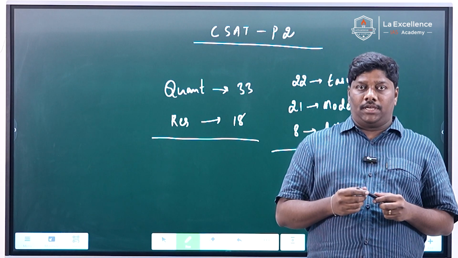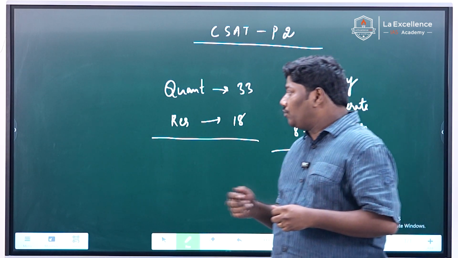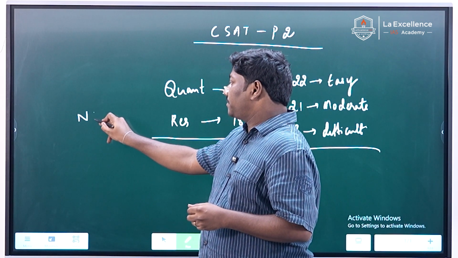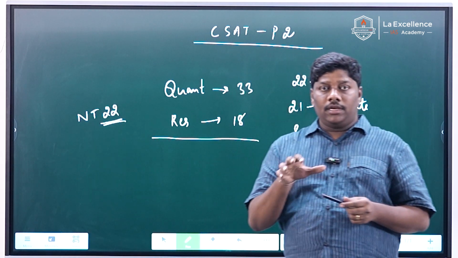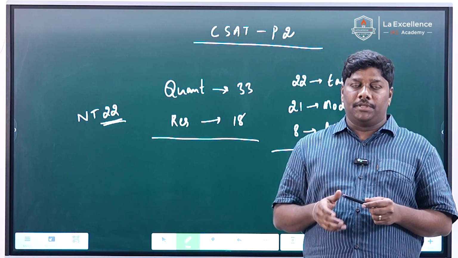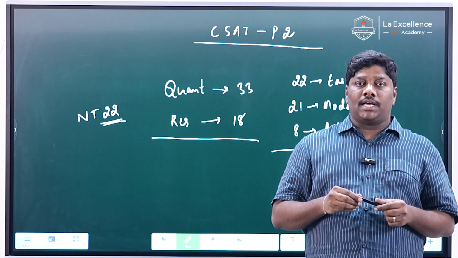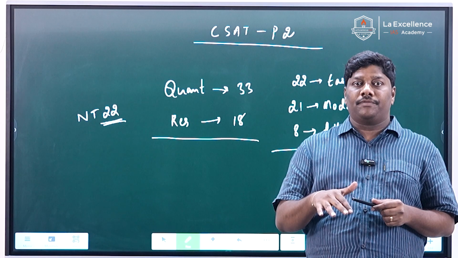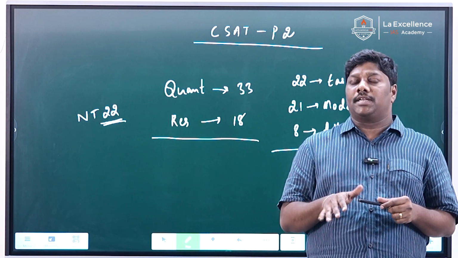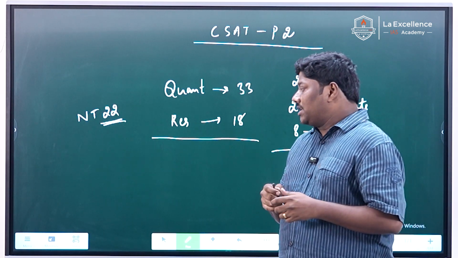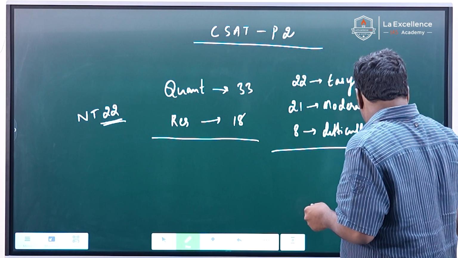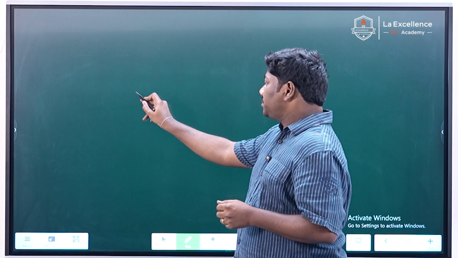And there are around 22 questions from number theory. I'm including all the properties of numbers also in number theory, even if it is asked in a pattern of reasoning. Suppose it is asked in data sufficiency also, I'm considering it a number theory question, okay? Overall there are 22 questions from number theory.